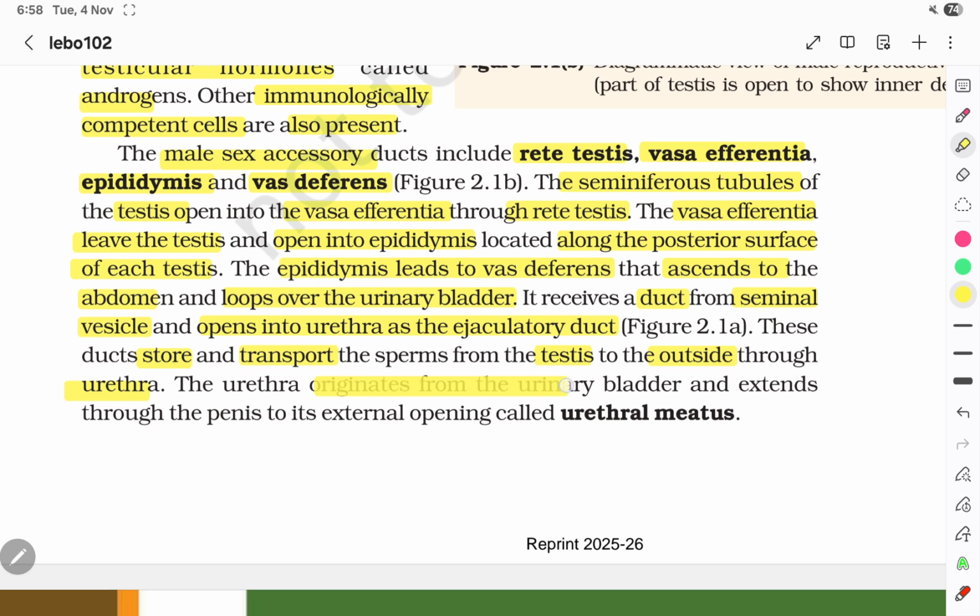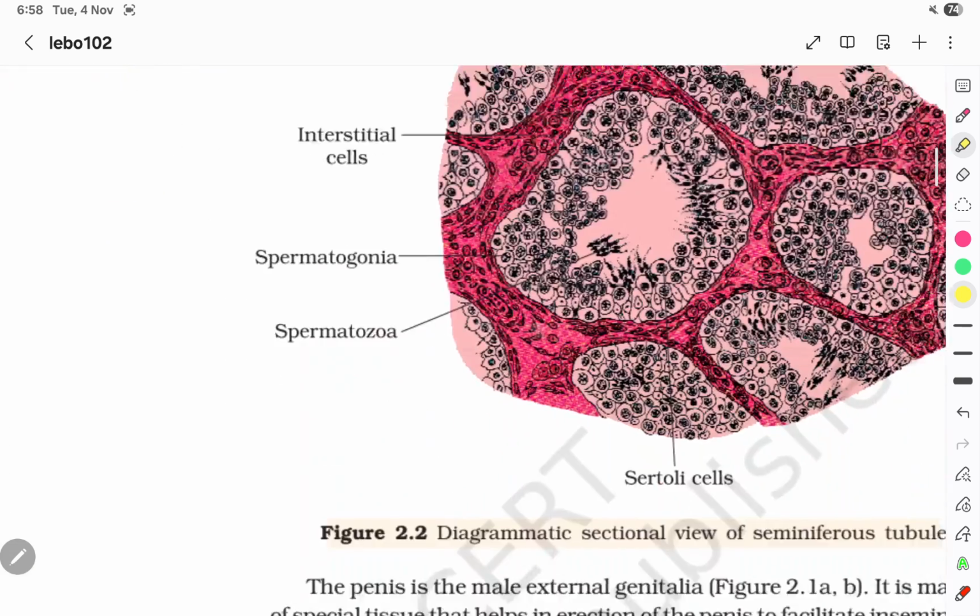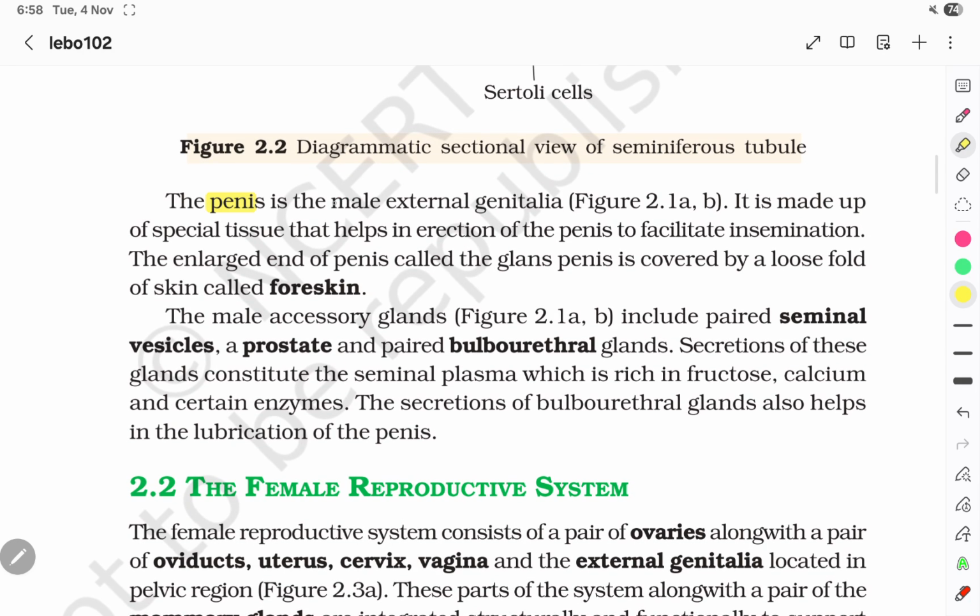The urethra originates from the urinary bladder and extends through the penis to its external opening called urethral meatus. The penis is the male external genitalia made up of special tissue that helps in the erection of the penis to facilitate insemination. The enlarged end of the penis, called glans penis, is covered by a loose fold of skin called foreskin. The male accessory glands include paired seminal vesicles, a prostate, and paired bulbourethral glands.